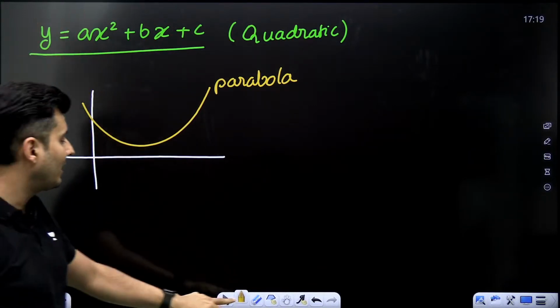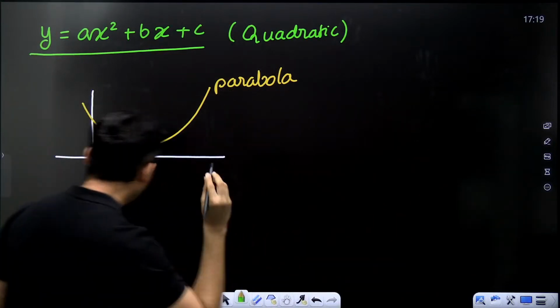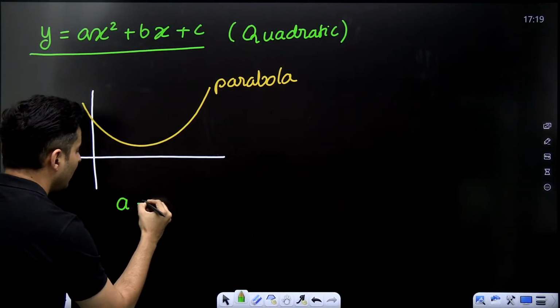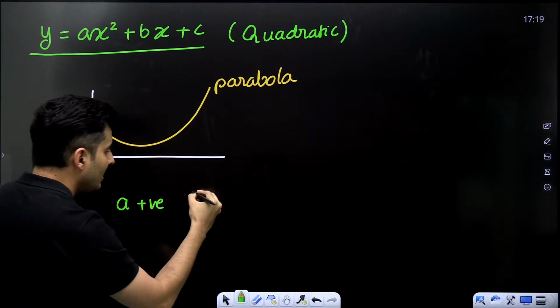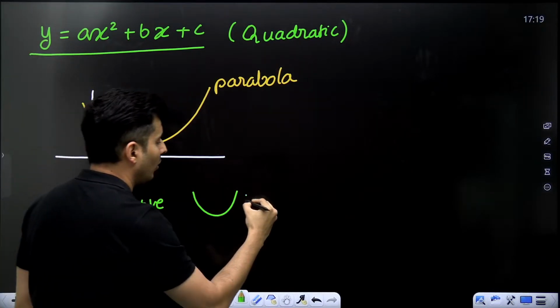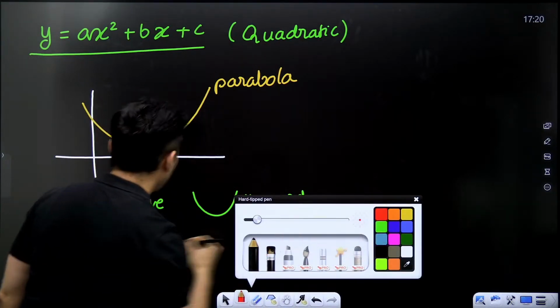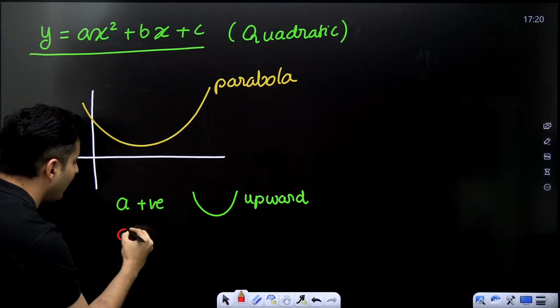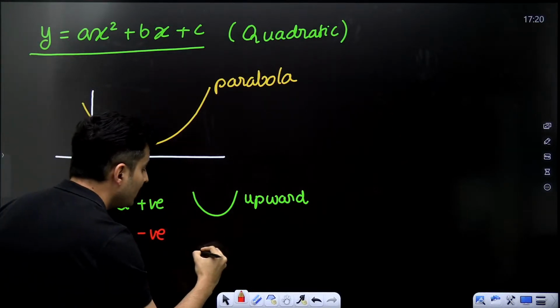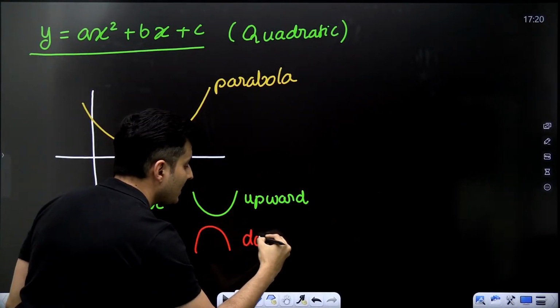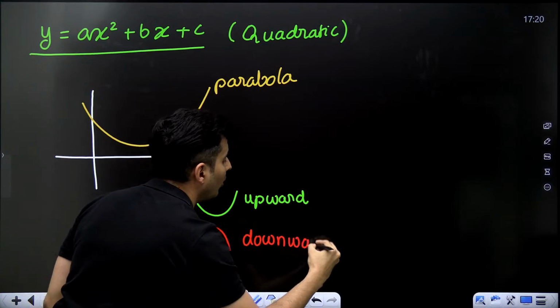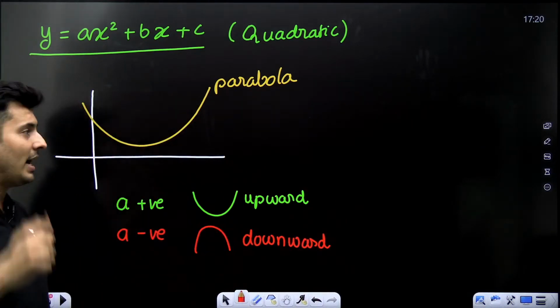How? Observe. If by chance A is positive, then the graph is an upward parabola. If this value of A is negative, then it is like this, a downward parabola.